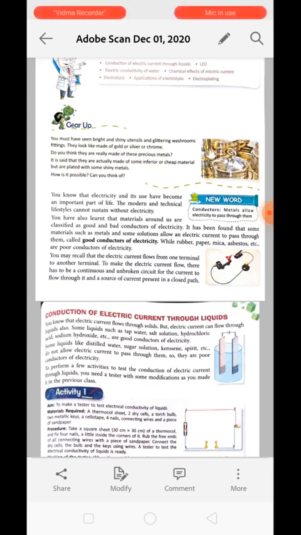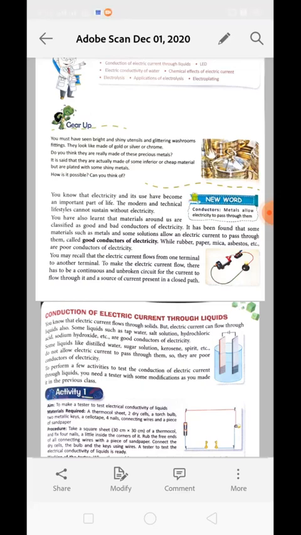What is the meaning of conductor? Metals or any object that allow electricity to pass through them are called conductors. Those objects which never allow the electricity to pass through them are called insulators.